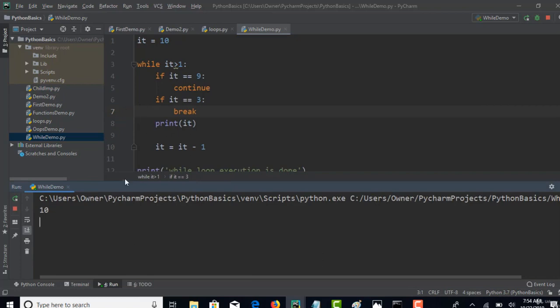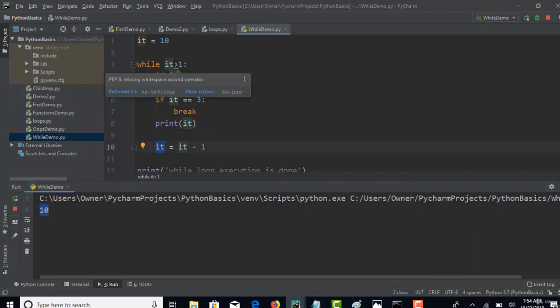So what happens here? Let's try to understand. This is a really interesting program for you to think about. Only 10 is printed. Why? Firstly, it is 10. Is 10 equals 9? Okay, it will not go inside this if condition. It will reach this if condition. If 10 equals 3, no. So this will also skip these two parts and it will come here. It prints 10. Nice.